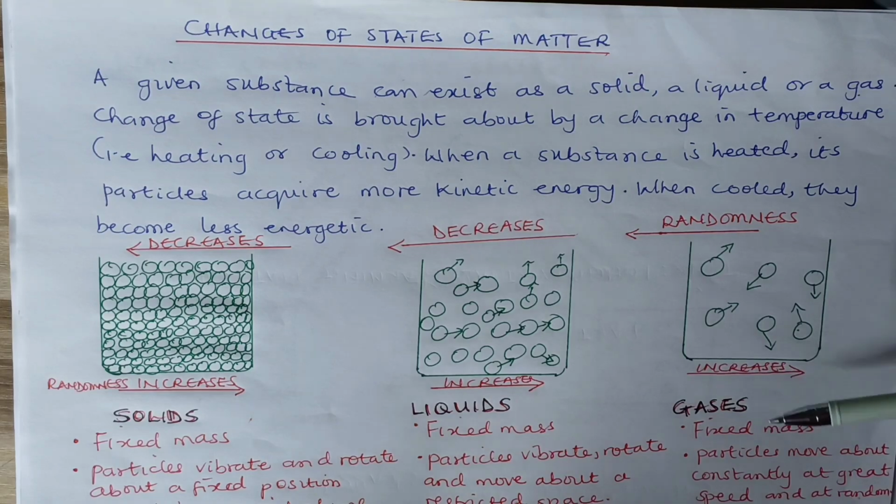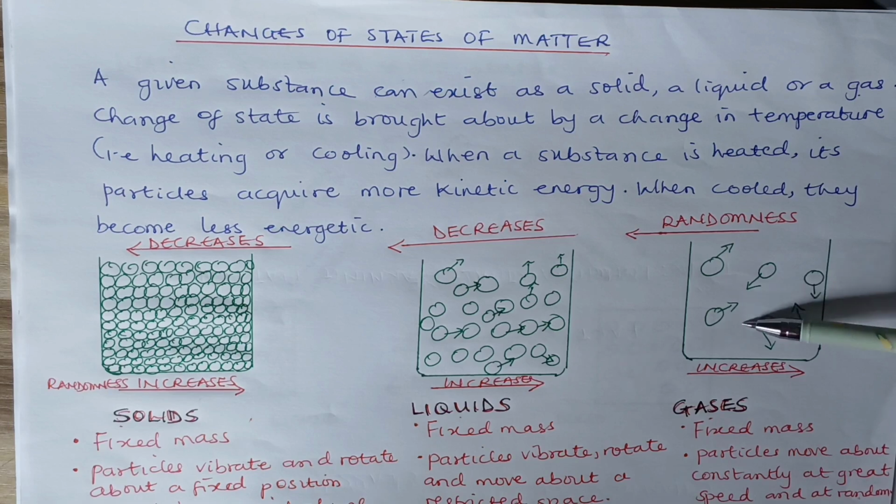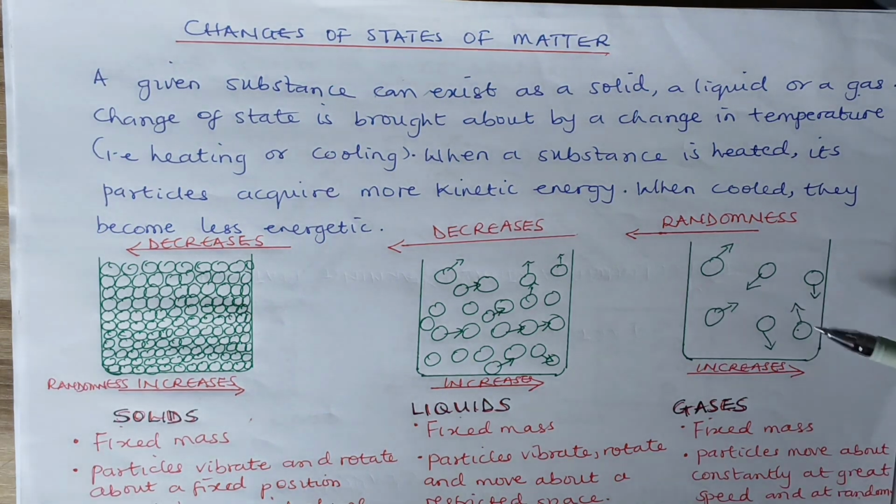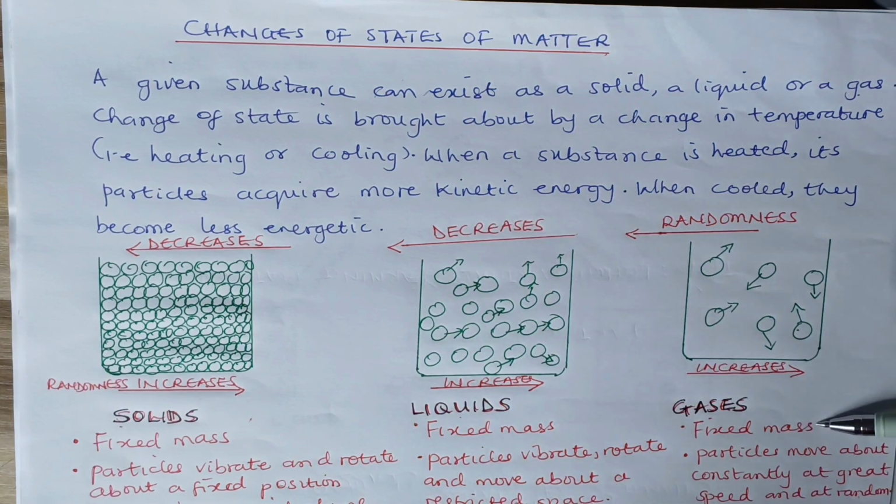And looking at that of gas here, you can see that the particles of gases are very, very free, and they occupy free space. And these particles are loose. That's why when you open a container of perfume, you perceive the odor at the other end almost immediately, because the particles are always in constant motion, moving about, and moving speedily. Their particles move about constantly at great speed and at random. So the degree of disorderliness is very, very high, and randomness increases in gases compared to liquid and compared to solids.